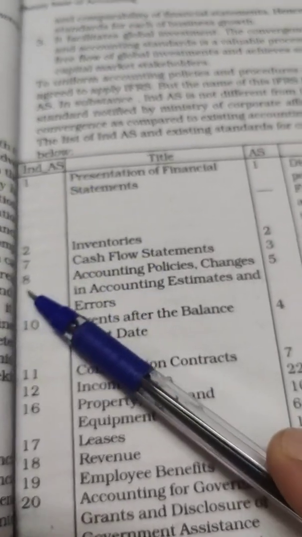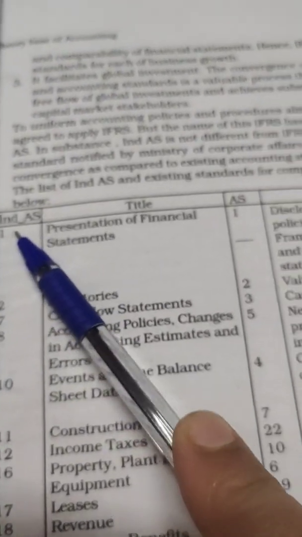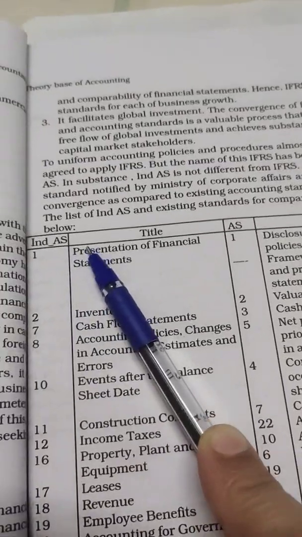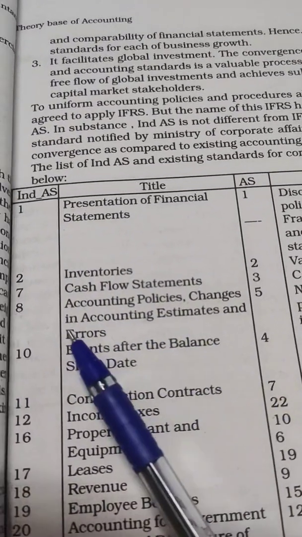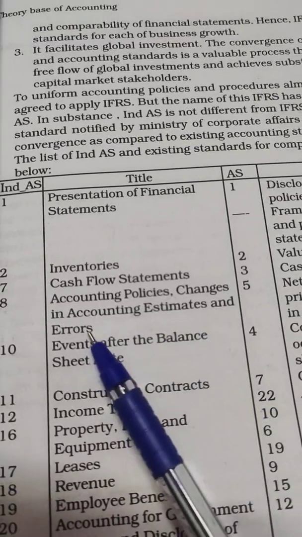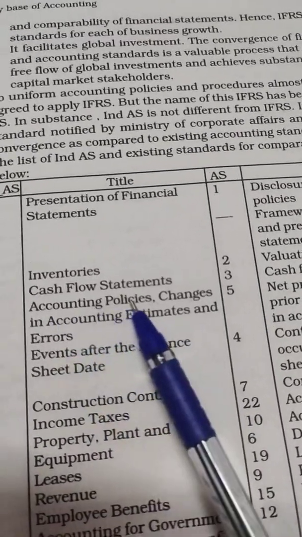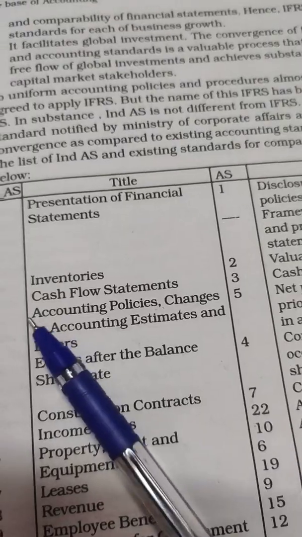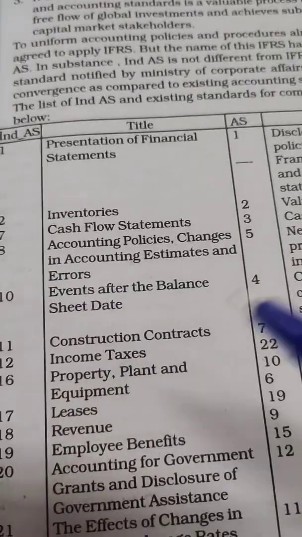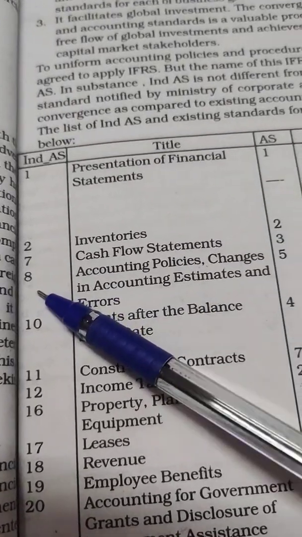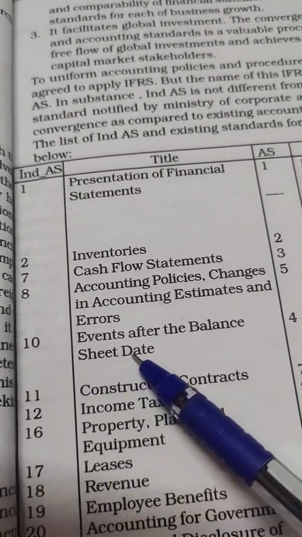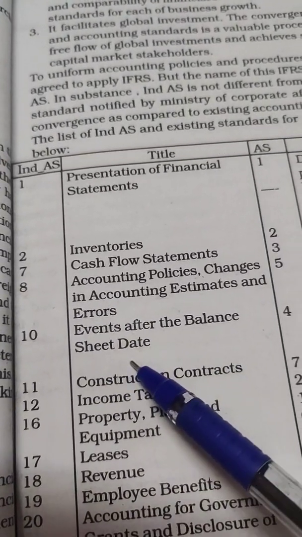Indian accounting standard 8, INDAS means Indian accounting standard. Accounting policies, changes in accounting estimates and errors. What are the policies and changes in accounting estimations or changes in accounting policies, these are all given in accounting standard 8. Now 10th, events after the balance sheet date.